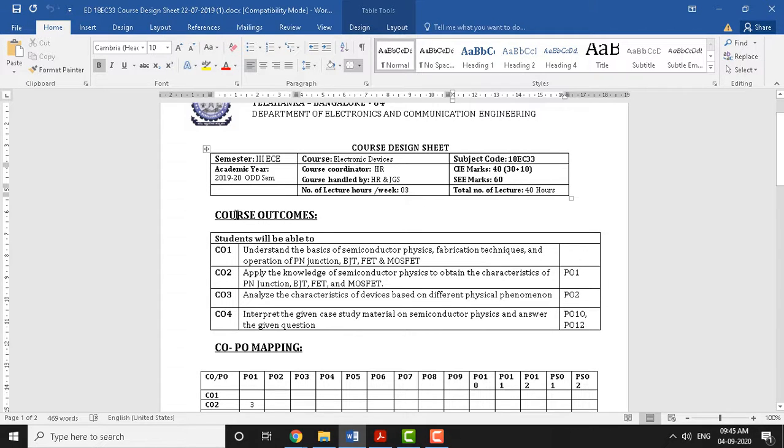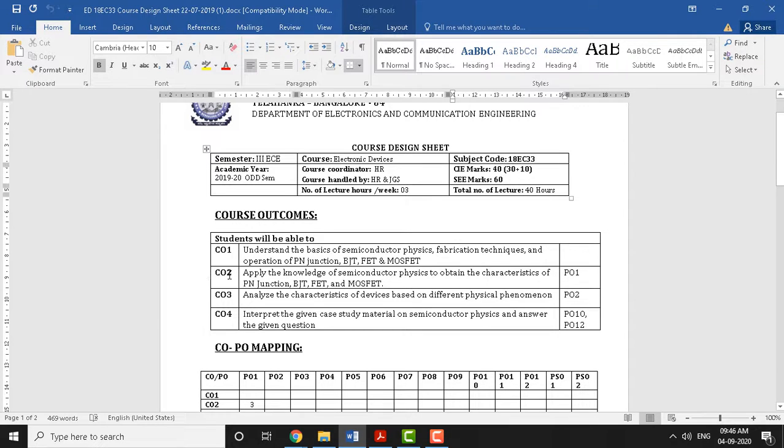Course outcomes are nothing but course takeaways. At the end of the course, all of you will be able to understand the basics of semiconductor physics, fabrication techniques, I mean the diode and BJT fabrication techniques, and operation of the PN junction as well. We will also be covering operation of BJT, field effect transistor, and metal oxide semiconductor field effect transistor. This is course outcome 1, which we call shortly CO1.